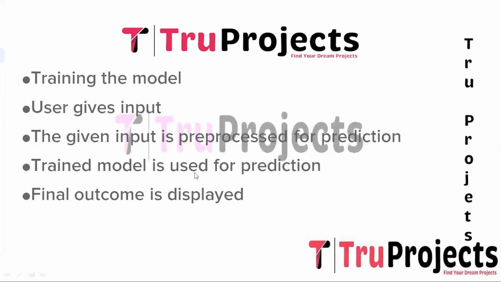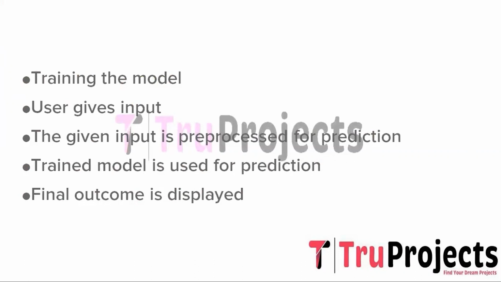And the ninth one is that the trained model is used for prediction. The pre-processed user input is then fed into the trained machine learning models. Each model makes a prediction regarding the likelihood of ASD based on the given input. And the last one is that the final outcome is displayed. The predictions made by all models are combined and the final outcome is displayed to the user. The user will receive the information about the likelihood of the individual having ASD based on the collective decisions of the various models.